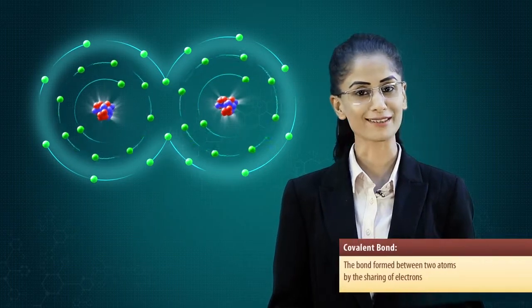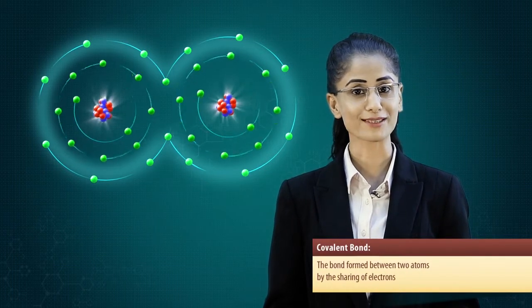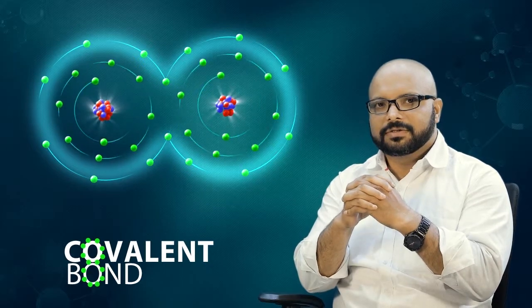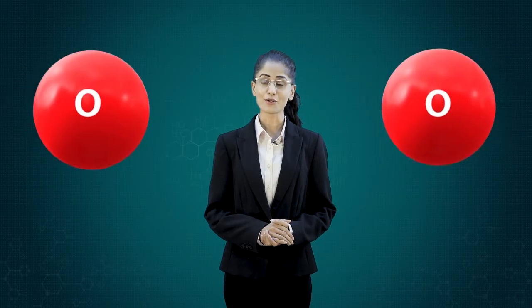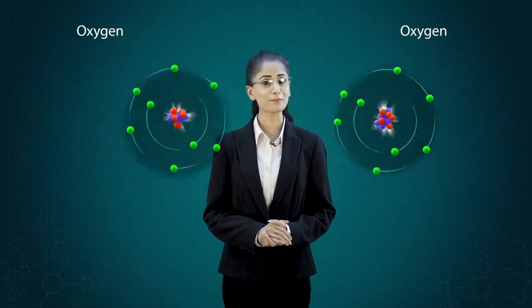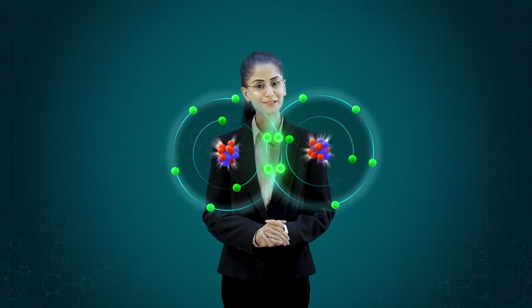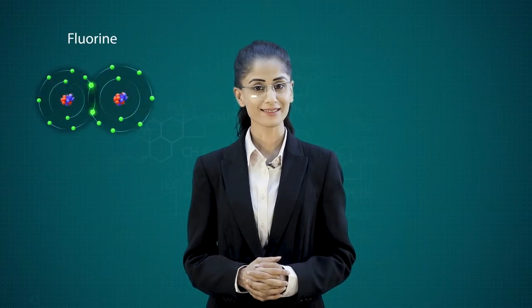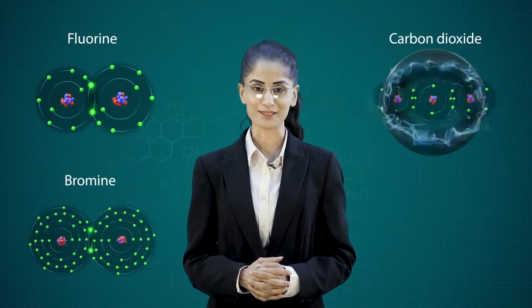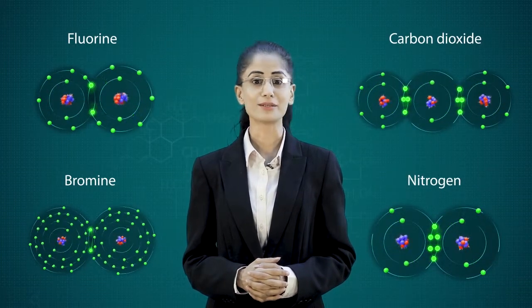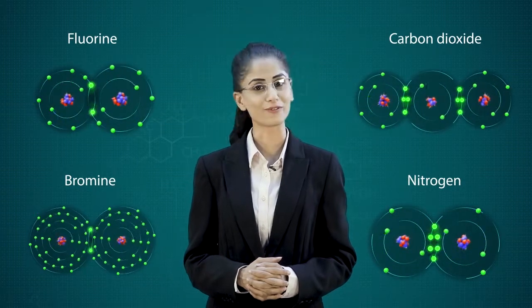When 2 chlorine atoms share their electrons, another type of bond called a covalent bond is formed. A covalent bond is a bond formed between 2 atoms with the sharing of electrons. Similarly, when 2 oxygen atoms, each with 6 electrons in their valence shell, come close to each other, they share their electrons to form covalent bonds between them. Fluorine, bromine, carbon dioxide, and nitrogen are examples of molecules whose atoms are held together by covalent bonds.